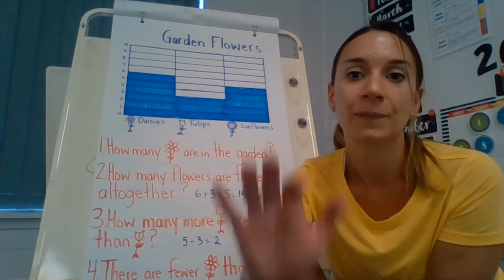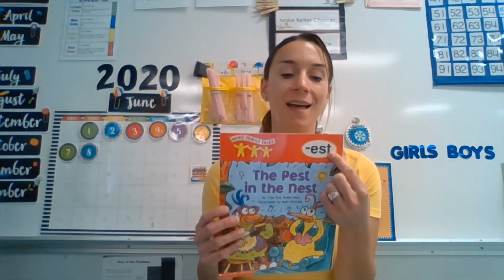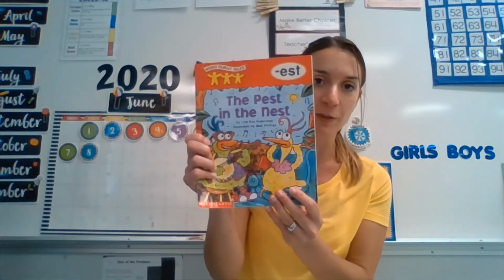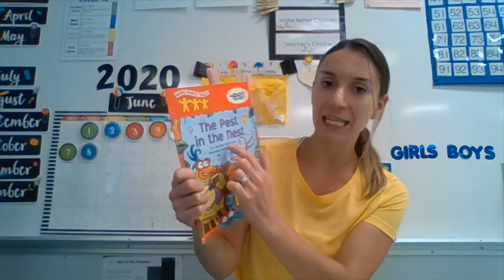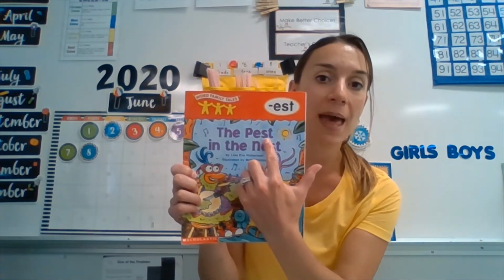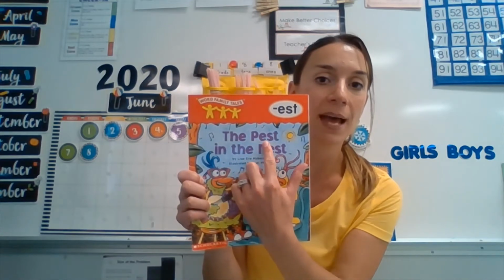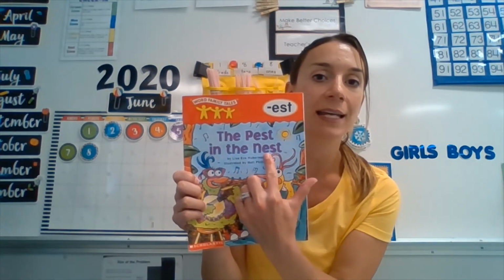So this week for our word family, we are going to talk about the est word family, est. So words that rhyme with est. Okay, so I'm going to start with my story. It says the pest in the nest. So what are the 2 est words there? Can you tell me? The pest and nest. So read it with me. The pest in the nest.